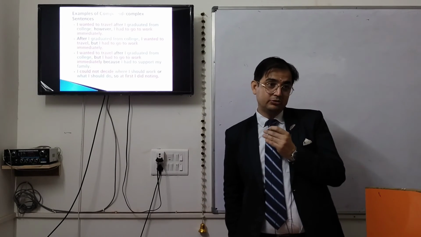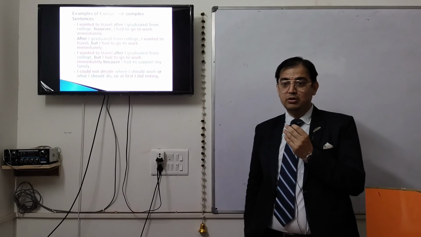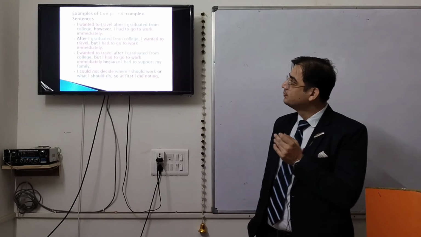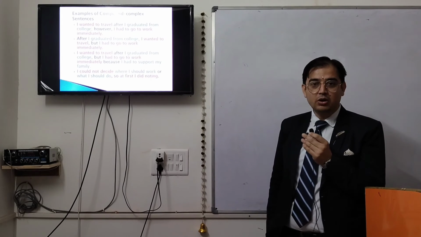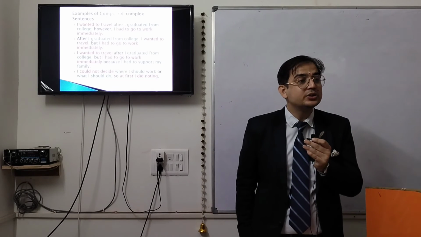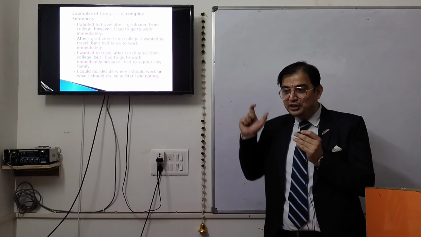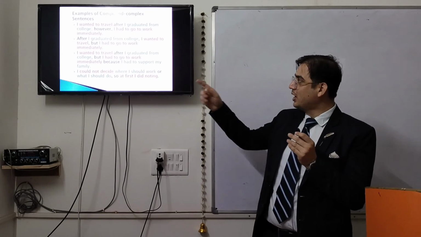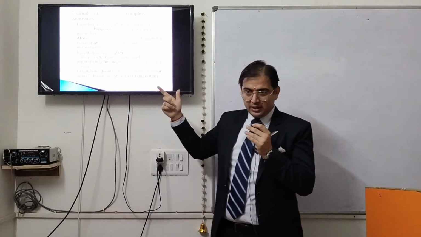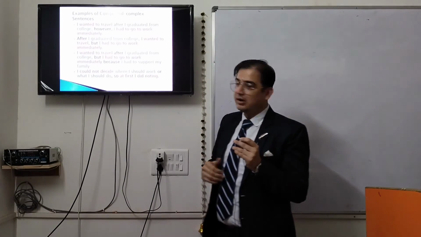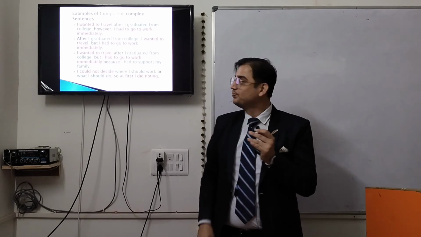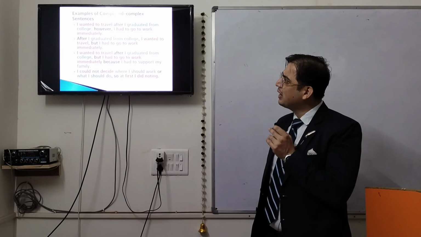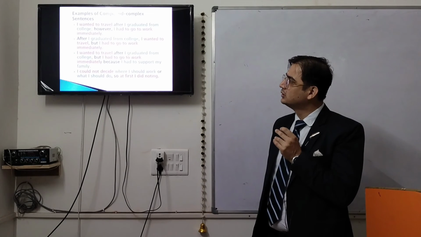Now again, an interesting slide over here with the combination of colors. I'm going to explain it to you. I wanted to travel after I graduated from college. Here you can see "after" is used in the middle, so that's why there is no comma. If you put "after" in the beginning, then there will always be a comma. Like, see, "after" is here, then the comma is there in the middle. So, I wanted to travel. Again, you have to read it with pauses. Whenever there is a connector, even though there is no comma, the connector is there. I wanted to travel after I graduated from college.